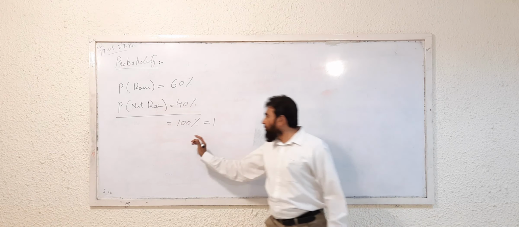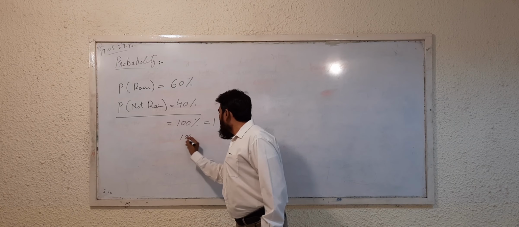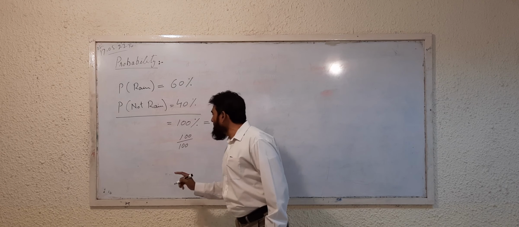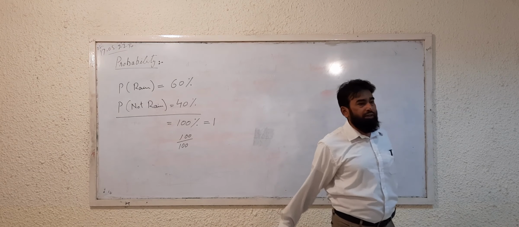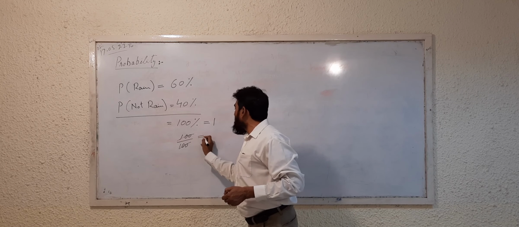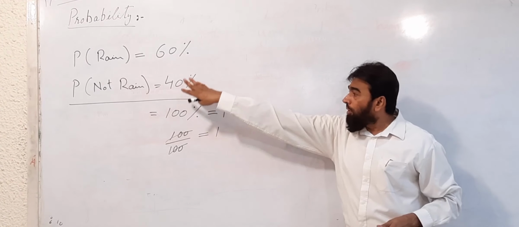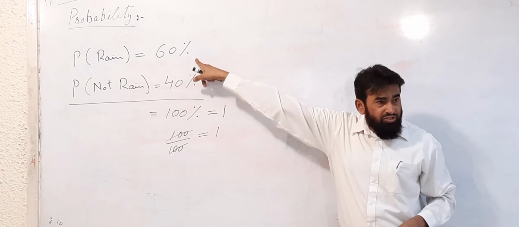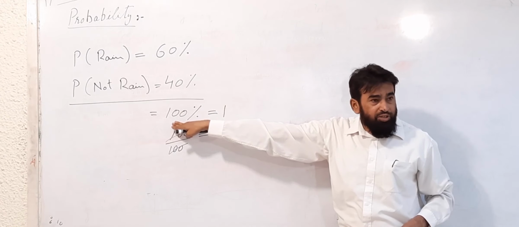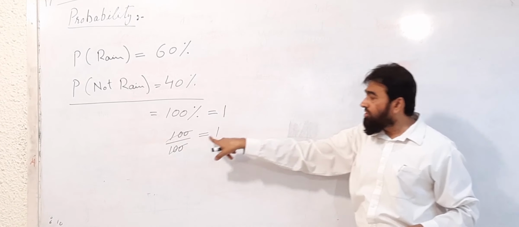100 over 100, because you know that percent means out of 100. So 100% is equal to 1. Remember this, if you are taking the probability in percent, the total must be equal to 100%, and I told you that 100% is equal to 1.